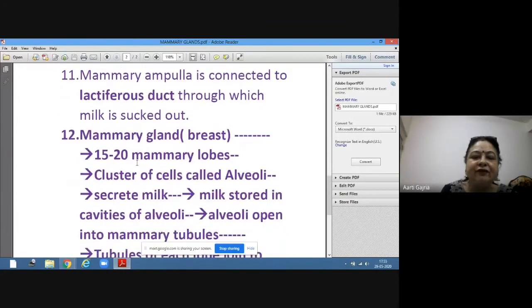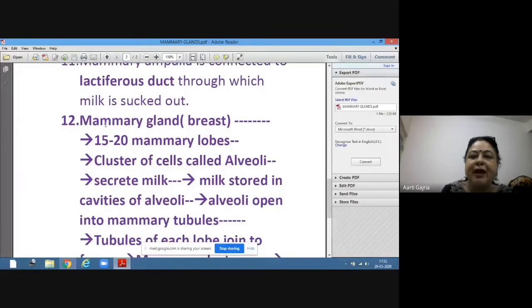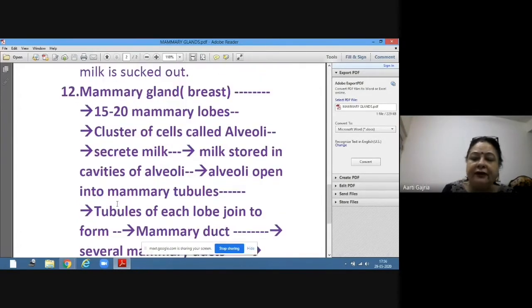So if we see the flow chart, each mammary gland, that is each breast, comprises 15 to 20 mammary lobes. Each mammary lobe has clusters of cells in it, and these clusters of cells are called alveoli. Alveoli are the cells which secrete milk. This milk is stored in the cavities of alveoli, called the lumen of alveoli. And these alveoli open into mammary tubules.